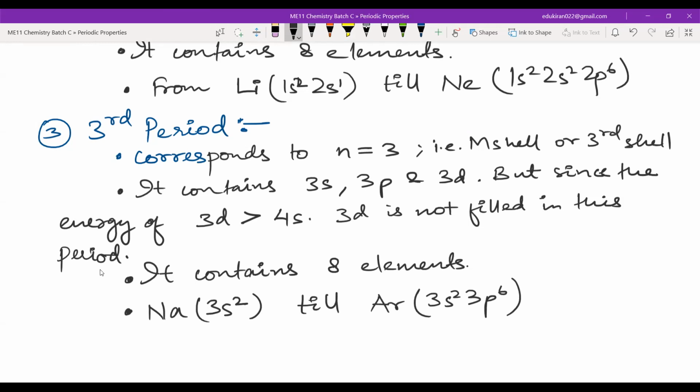Whenever I say outermost electronic configuration, it is whatever we write after the noble gas. We write the noble gas electronic configuration, and after that we write ns1, ns2, something like that. Those subshells are called the outermost electronic configuration. So this is regarding the third period. Please write this for the fourth. Let me know if you're done. Then we will go for the fourth, fifth, sixth, and so on. Done? Yes, sir. Done.